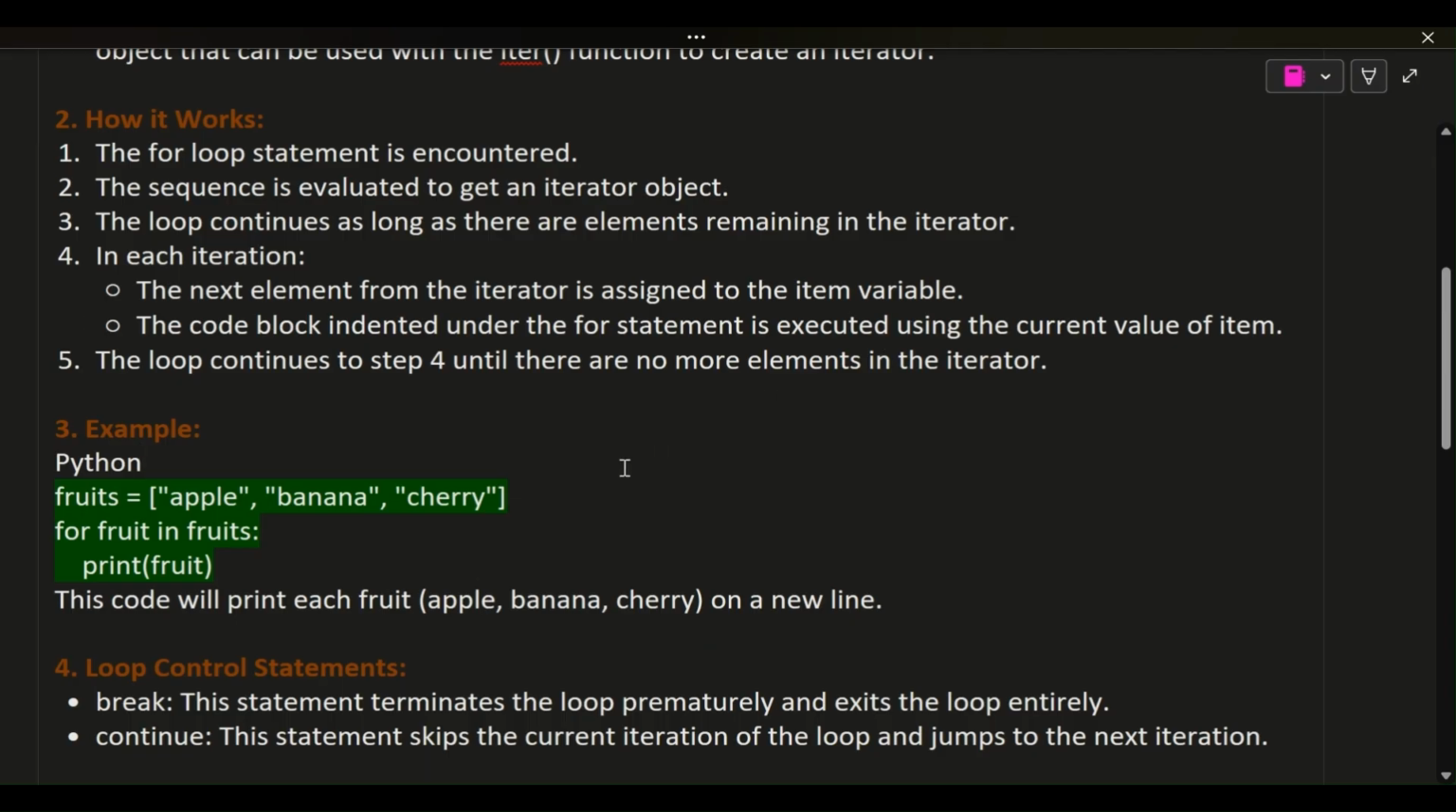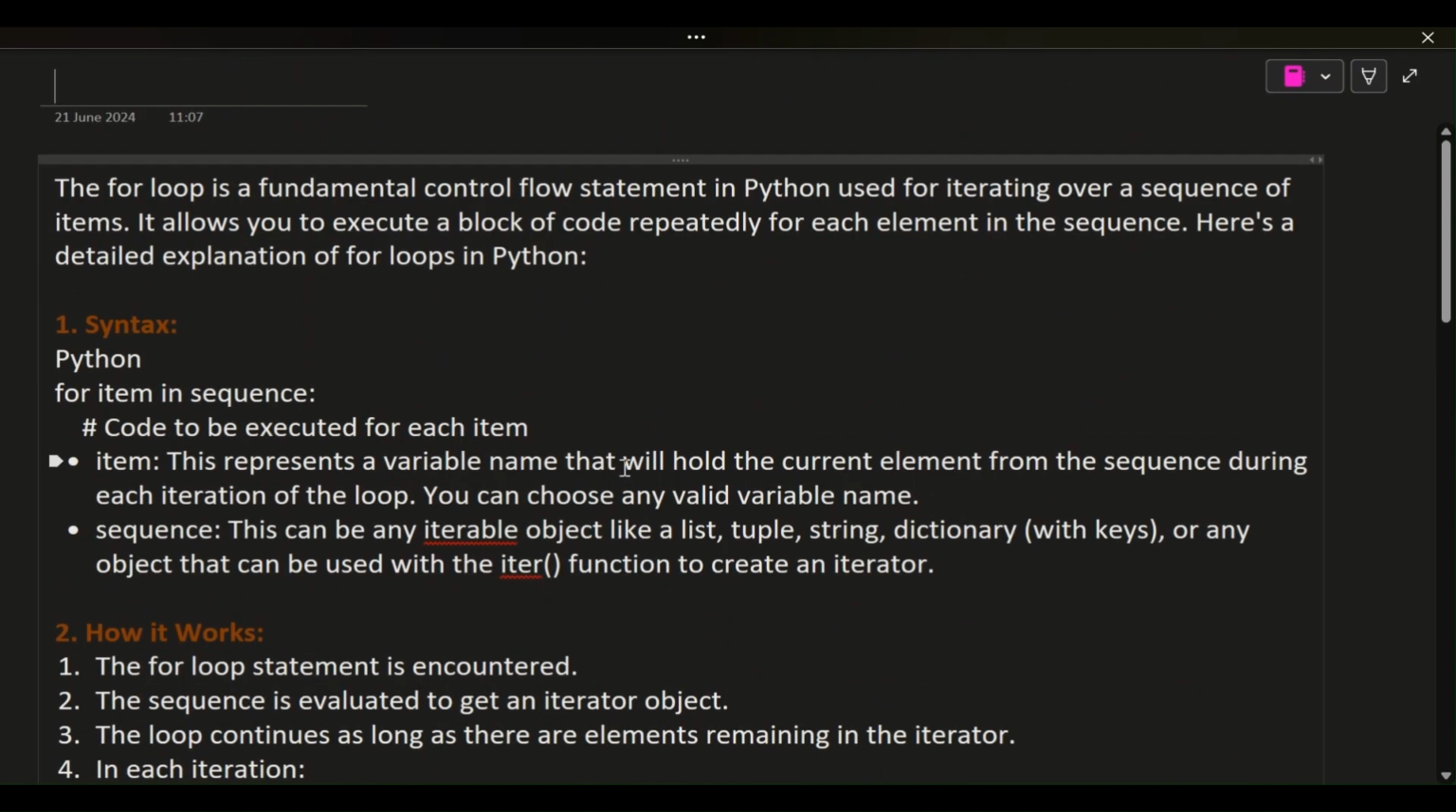The for loop is a fundamental control flow statement in Python used for iterating over a sequence of items. It allows you to execute a block of code repeatedly for each element in the sequence. Here's a detailed explanation of for loops in Python. 1. Syntax. Python. for item in sequence: # code to be executed for each item. Item represents a variable name that will hold the current element from the sequence during each iteration of the loop. You can choose any valid variable name.